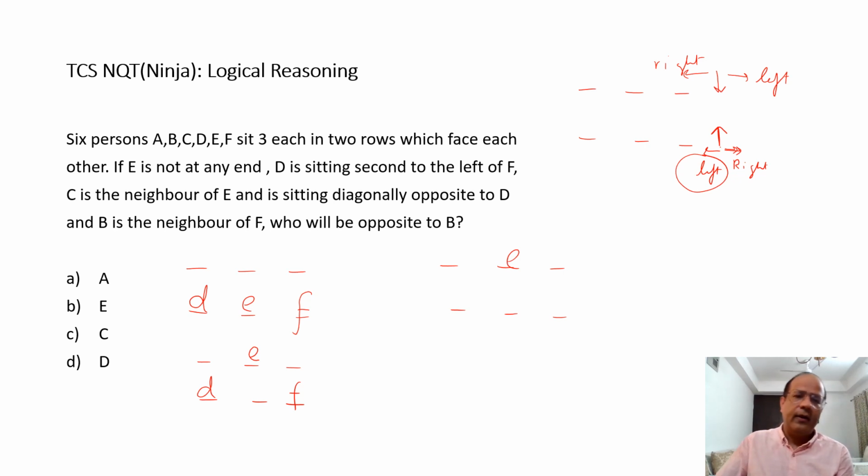Okay. Or I could have gone the other way around, as in I could have also let F be seated in this row, as in this row I'm talking about. So if F is sitting over here, and D is second to the left, then D has to be over here. And another possibility I can chalk out is E over here and F and D over there.